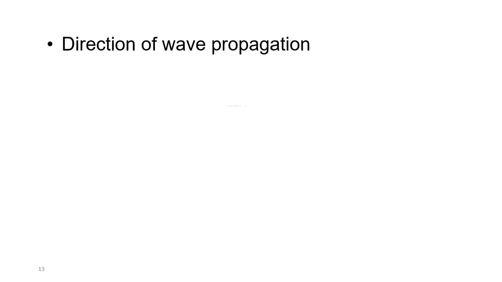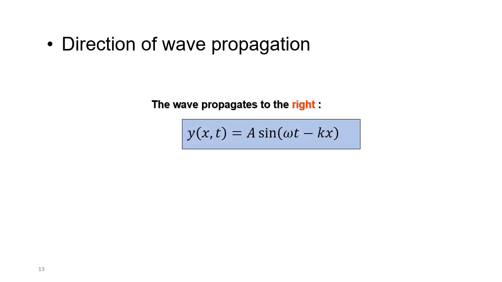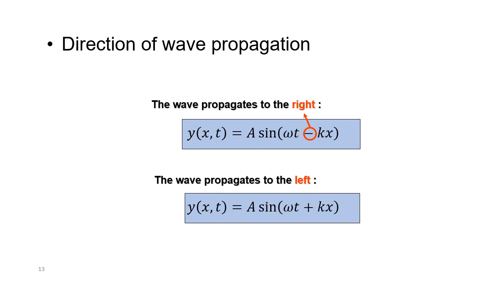Direction of wave propagation. If the wave propagates to the right, the equation is y(x,t) equals a sine (omega t minus kx). For the wave to propagate to the left, the equation is y(x,t) equals a sine (omega t plus kx). So we will use this concept: minus kx means the wave propagates to the right, plus kx means the wave propagates to the left.